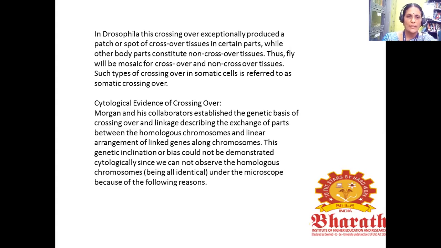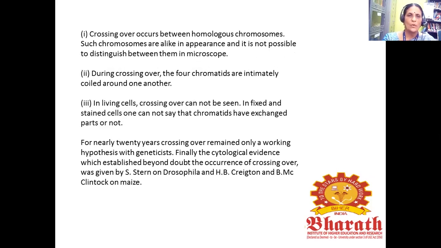This genetic inference could not be demonstrated cytologically, since we cannot observe the crossing over under the microscope, for the following reasons. First, crossing over occurs between homologous chromosomes, which are alike in appearance, and it is not possible to distinguish between them under the microscope. Second, during crossing over, the four chromatids are intimately coiled around one another. Next, in living cells, crossing over cannot be seen. In fixed and stained cells, one cannot say whether chromatids have exchanged parts or not.